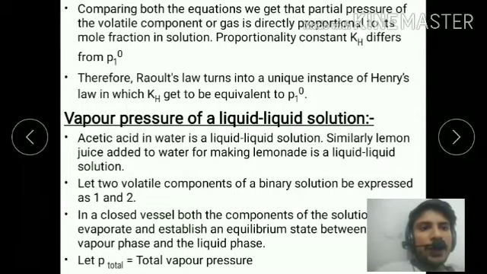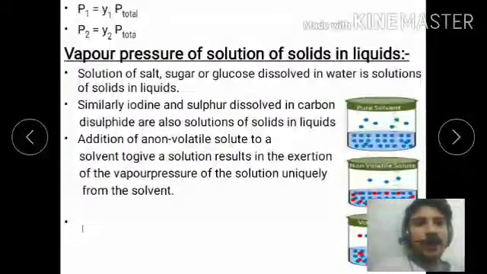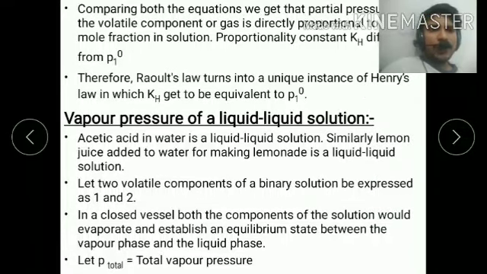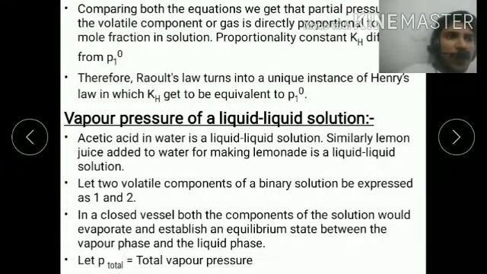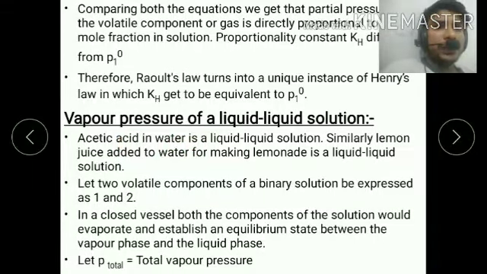Vapor pressure of liquid solution. We studied two points. Now we are studying the vapor pressure of a liquid in a liquid solution. There are so many examples of liquid solutions. When you mix alcohol into water, that is a liquid solution. When you mix acetic acid into water, that is a liquid solution. Similarly, when we mix lemon juice into water, that is called a liquid solution.